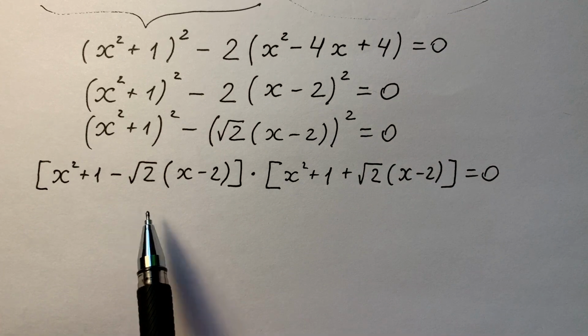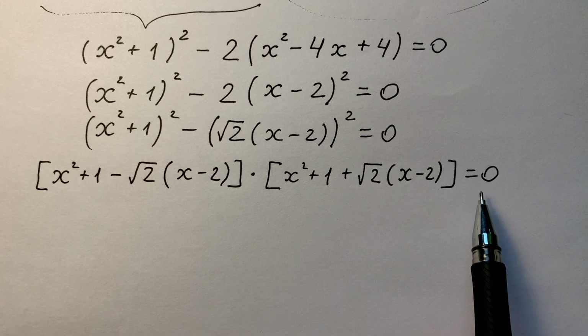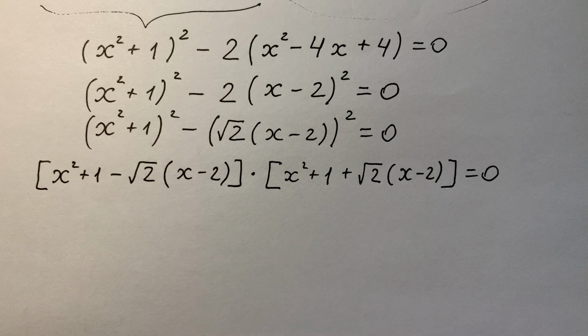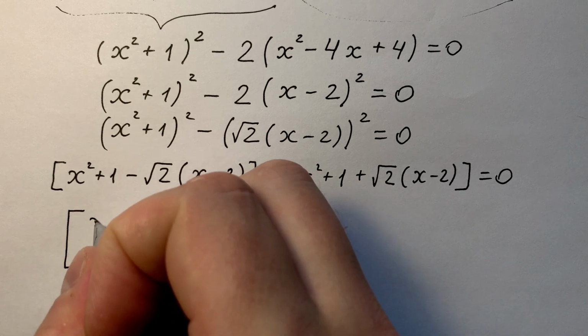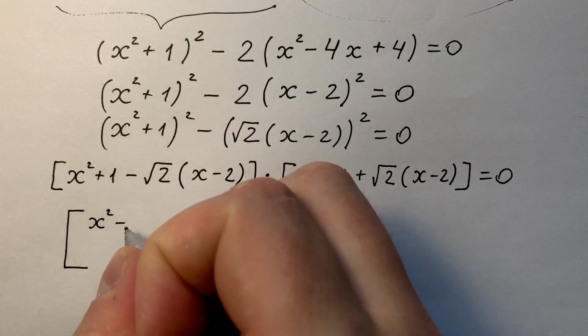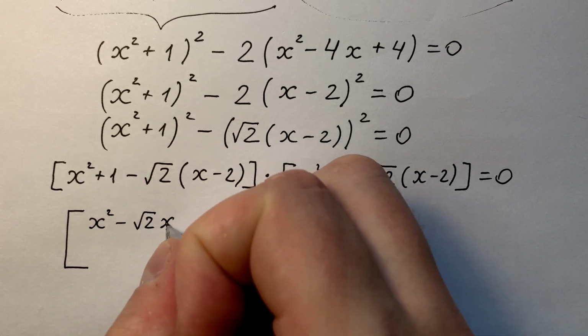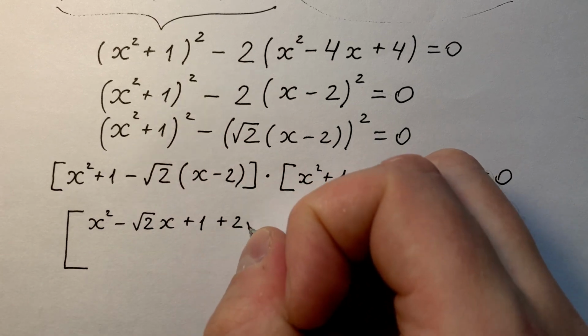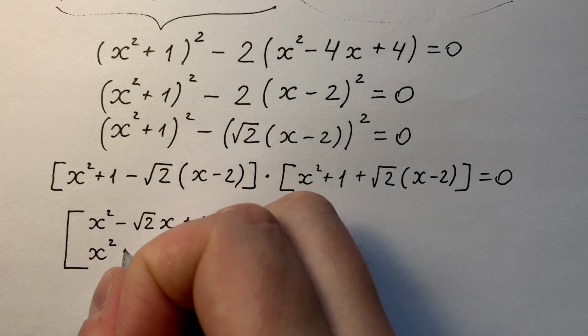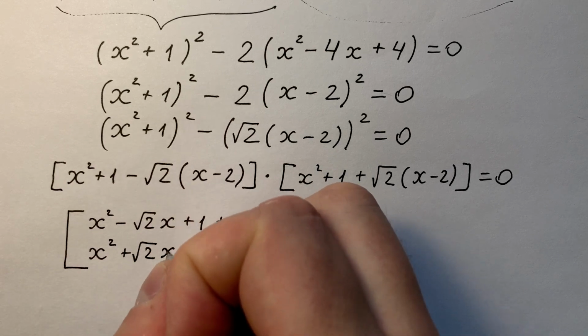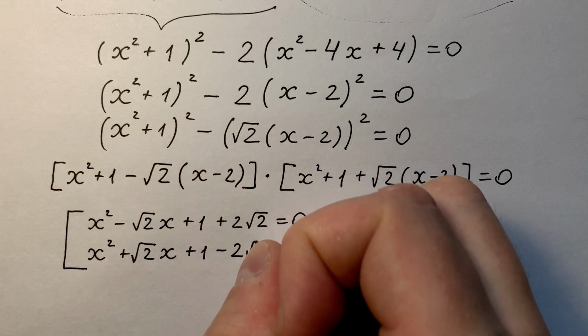We know that a product of two functions equals 0 when one of these functions equals 0. So we have to solve two cases. The first case, x squared minus square root 2 x plus 1 plus 2 times square root 2 equals 0. And second case, x squared plus square root 2 times x plus 1 minus 2 times square root 2, and it equals 0.